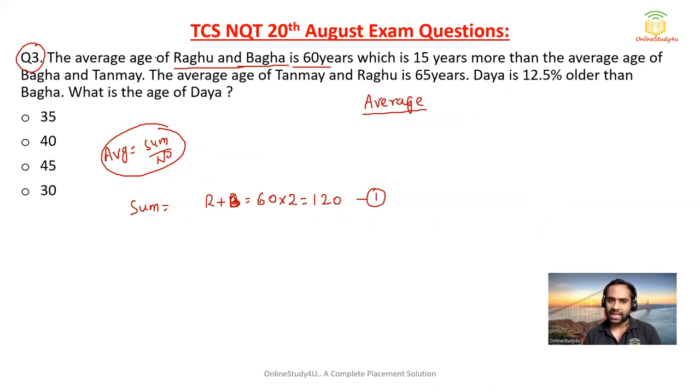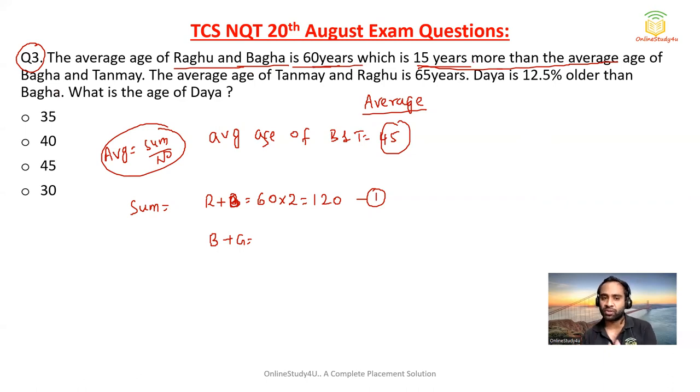Now, the average age of Raghu and Baga is 60 years, which is 15 years more than the average age of Baga and Tanmay. So the average age of Baga and Tanmay is 15 years less, right? Because the average age of Raghu and Baga is 60 years, which is 15 years more than the average age of Baga and Tanmay. So if I ask you what is the average age of Baga and Tanmay, it is 45. That is the reason: Raghu and Baga's average age is 60 years, which is 15 years more than Baga and Tanmay.